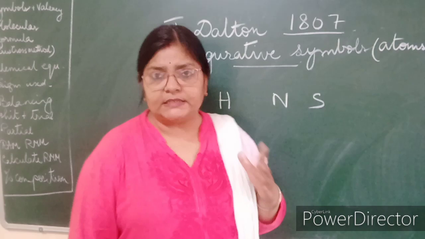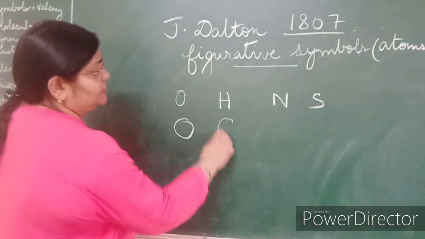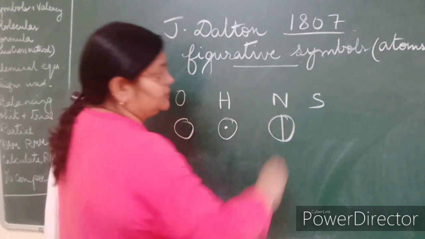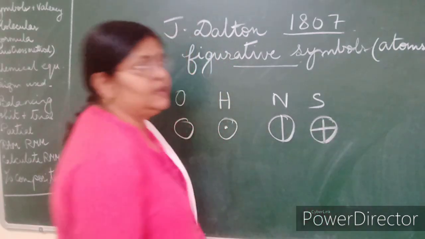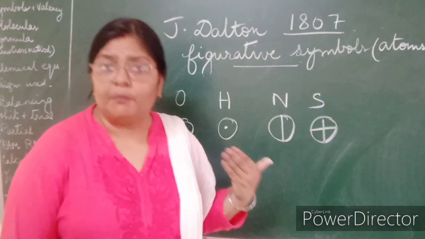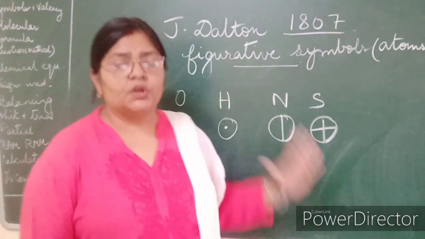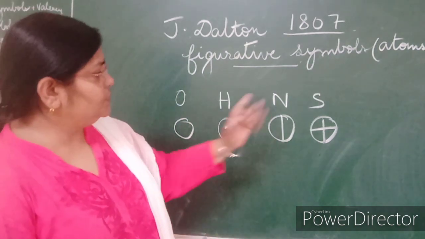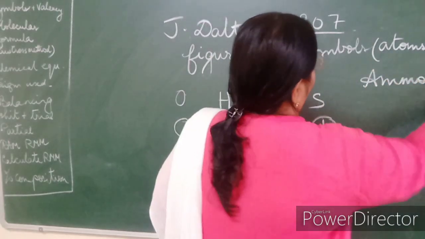So let us study a few examples. For oxygen, he chose a circle. For hydrogen, he chose a circle with a dot. For nitrogen, he used a circle with a line across. For sulfur, he used a circle with a plus sign inside. So using these figurative symbols, he represented compounds. If you remember, compounds are a combination of the atoms or molecules of elements. So let us see how we will represent a compound using these symbols. Suppose we start with ammonia. So what is the formula of ammonia?